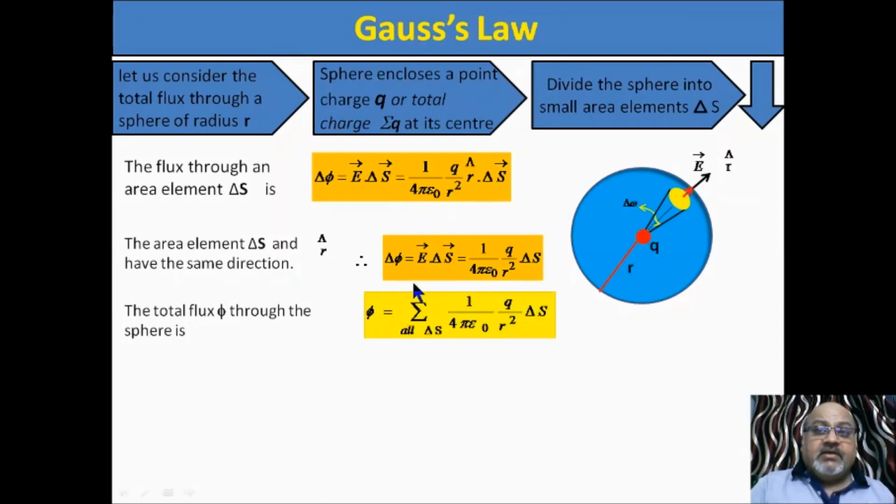So we add. This is the formula: total flux will be the summation of electric flux corresponding to all delta s, and one delta phi is 1 by 4 pi epsilon naught q by r square delta s. Flux related with one element is this, and we take the summation of all such delta phi's for all delta s. This is the meaning of this statement.